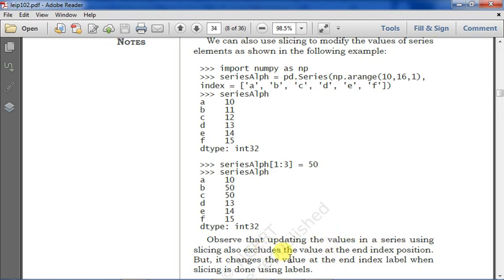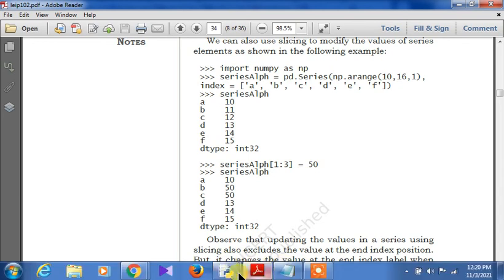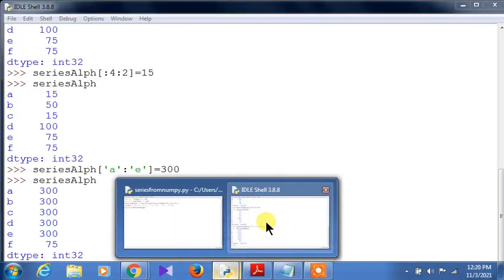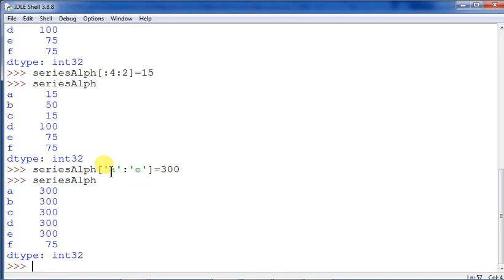Okay, but it changes the value at the end index level. When slicing is done using levels, so that one I have demonstrated over here. When you have used the leveled index, in that case it is inclusive, but not in case of numeric. Not in case of numeric positional values, where it is being excluded.